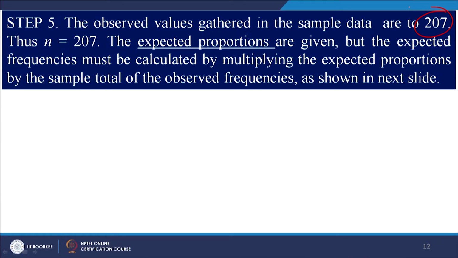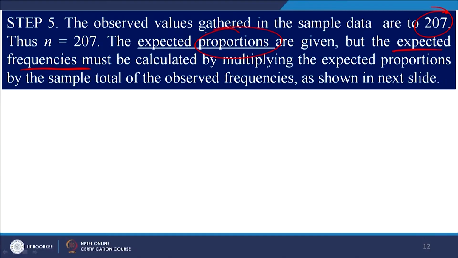So, the next one is we need to have the expected proportions. As we know, the manager of the supermarket collected data from 207 customers. So, we need to calculate now expected frequencies. In this question we have been given the expected proportions, not the frequencies.